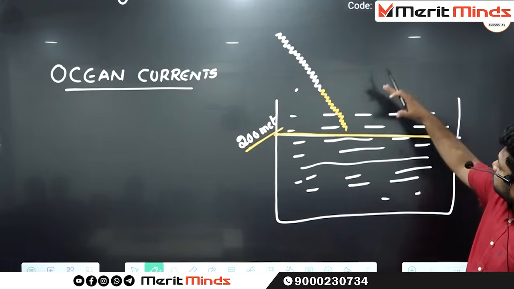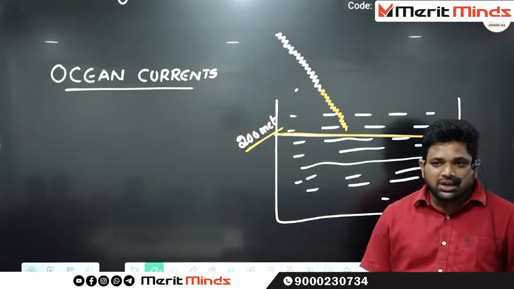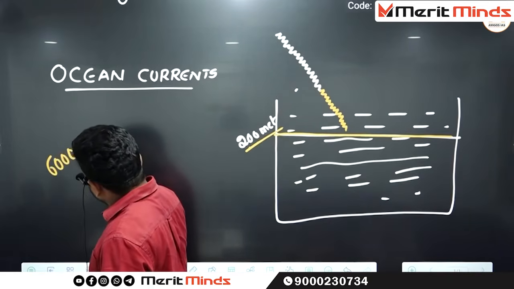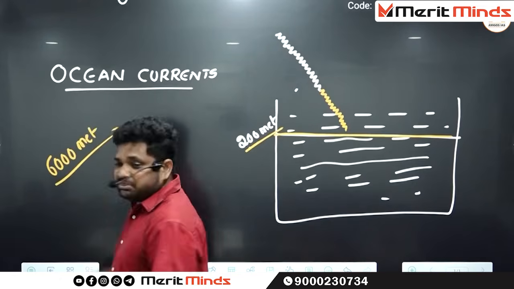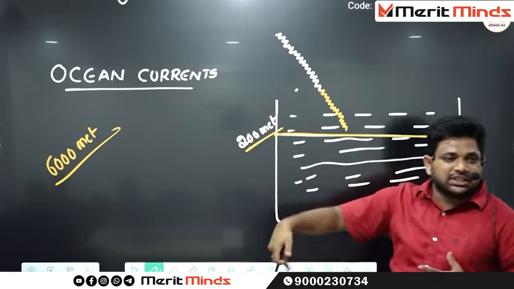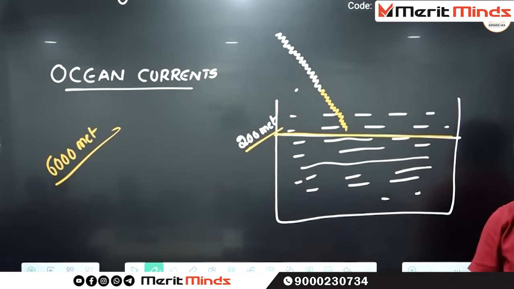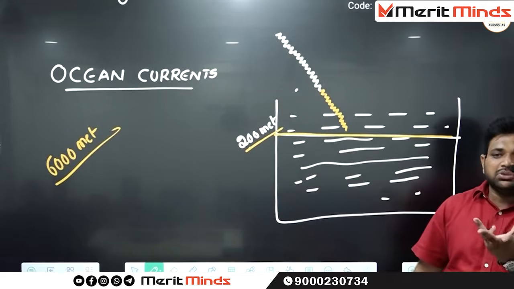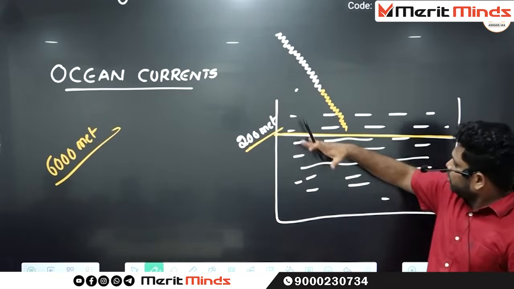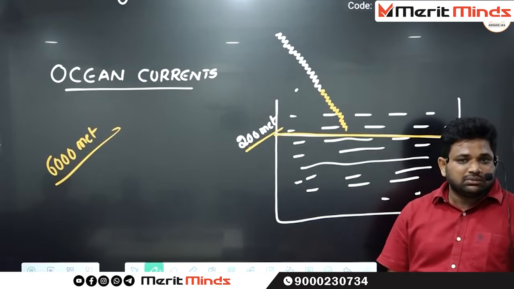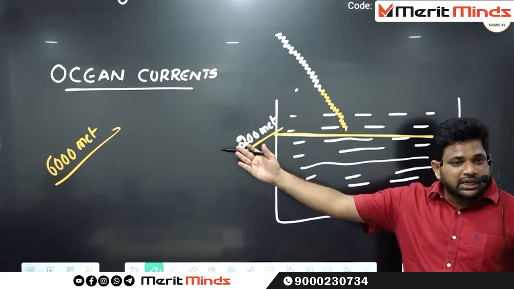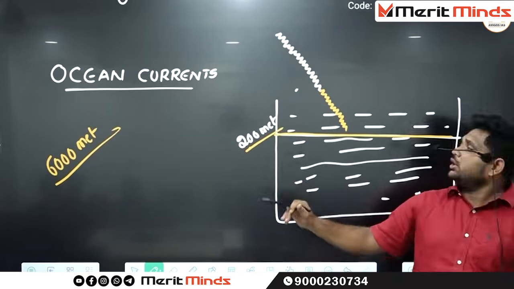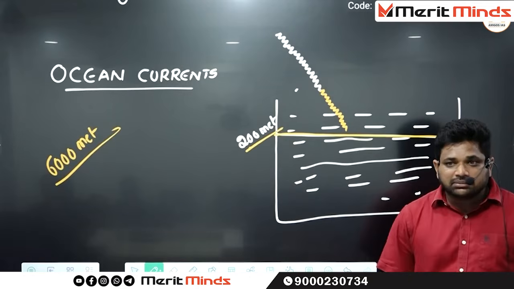For example, assume that this is the Pacific Ocean. What is the depth of the Pacific Ocean? 6,000 meters, nothing but 6 kilometers of depth. Up to what extent will the sun rays penetrate? Just 200 meters. How much of the ocean is remaining right now? 5,800 meters. Within this 5,800 meters, are you able to see the penetration of sunlight?